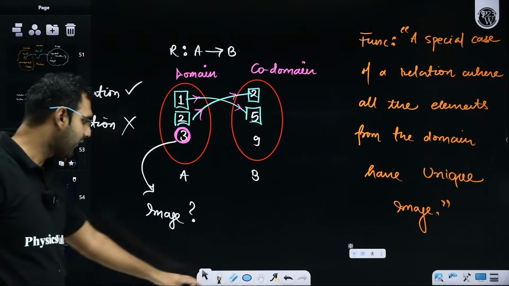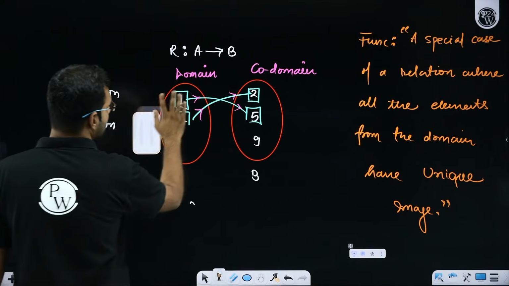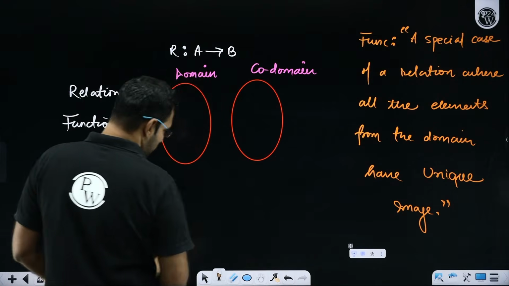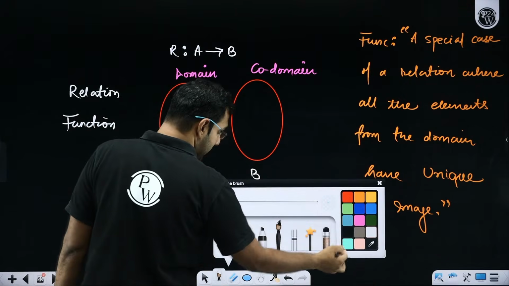Okay, let's delve a little deeper. Let's delve further. Let's see whether we are able to create a function or not. So let's say there is a set A, there is a set B, and let's define a few more cases.